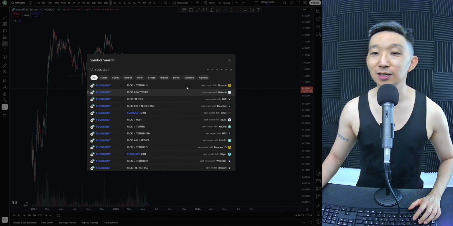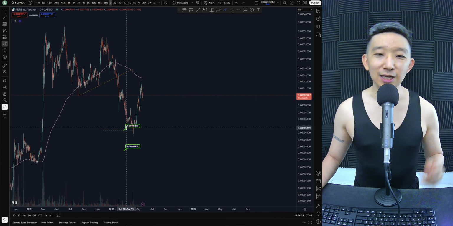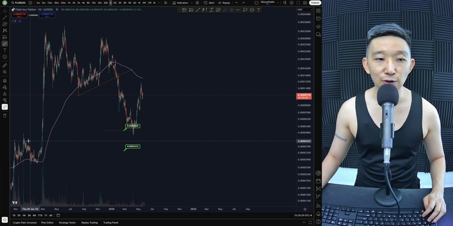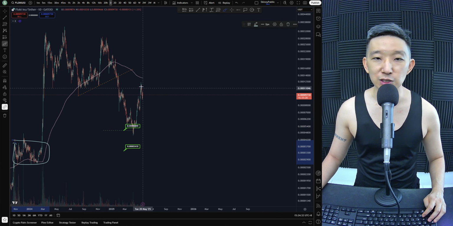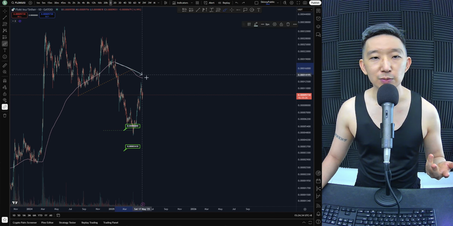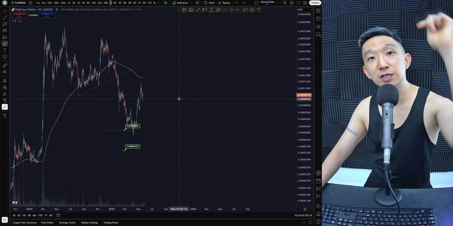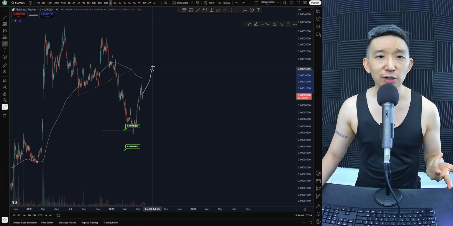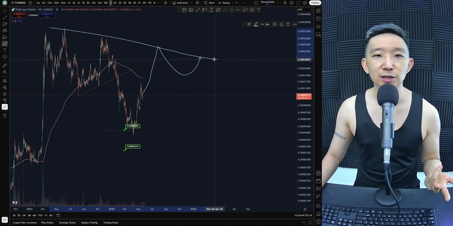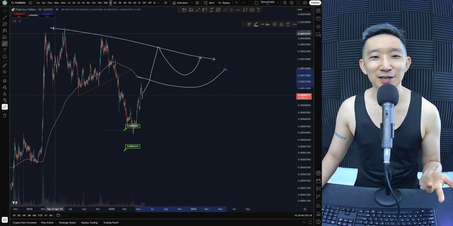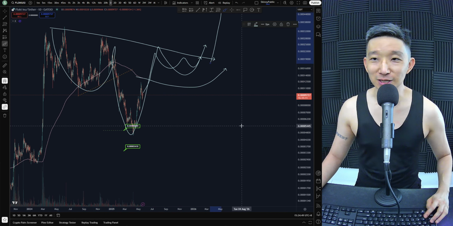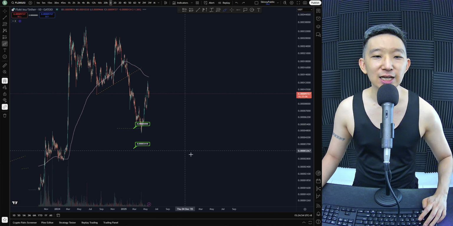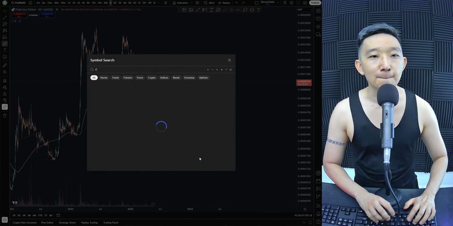FLOKI against USD. Here we are for FLOKI. Hey, we have two targets. We've already hit target number 1 at 5,000. There's another target at 3,004. We still anticipate the bulk of this noisy area to be hit eventually. Just like all the other memes, we are still under the skinny pink line, so the trend is still bearish for FLOKI. Technically, sure, if you break above the skinny pink line, we do something like this. This could be a very textbook perfect inverse head and shoulders, right? And then we could be blasting off much higher. But as it stands, we're under the skinny pink line, so we're gonna lean bearish for FLOKI.